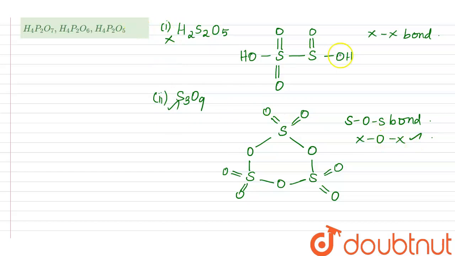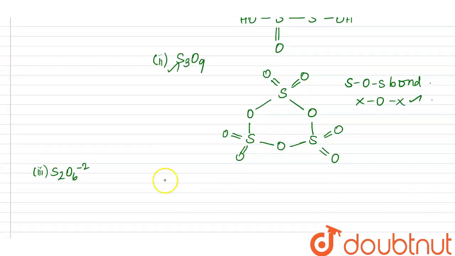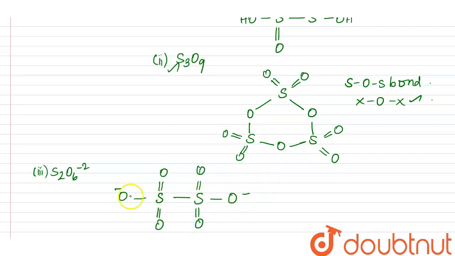So the third one is S2O6 2 minus. Here one sulfur is bonded with the other sulfur, metal metal, and then there is O minus on each, and double bond O, double bond O, double bond O and double bond O. So that is S2O6, 6 oxygens, with a 2 minus charge.